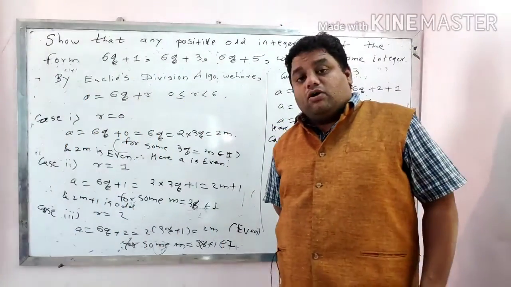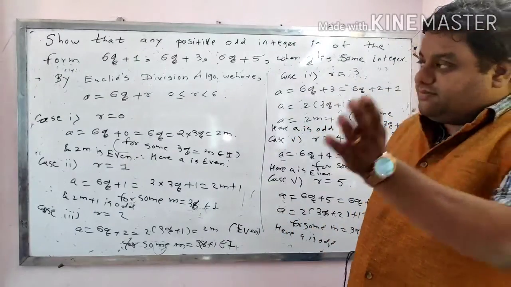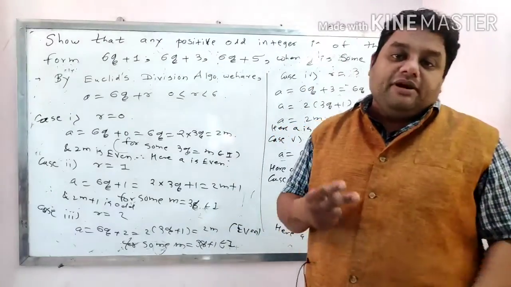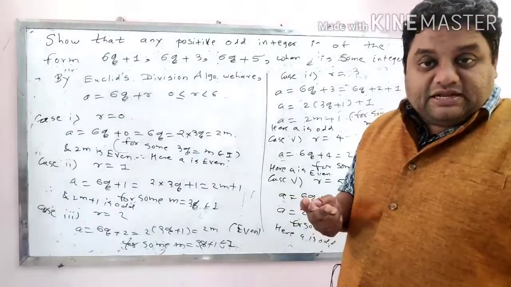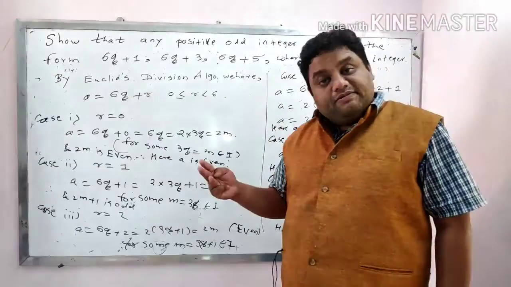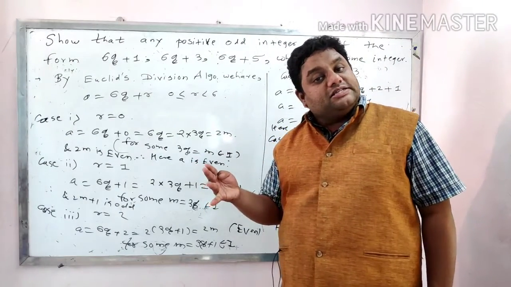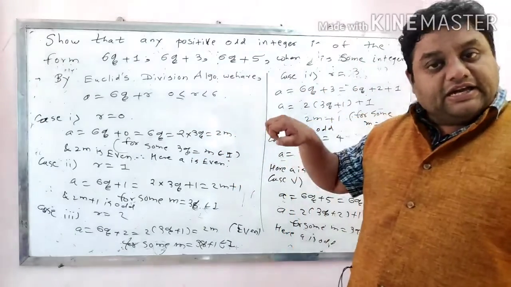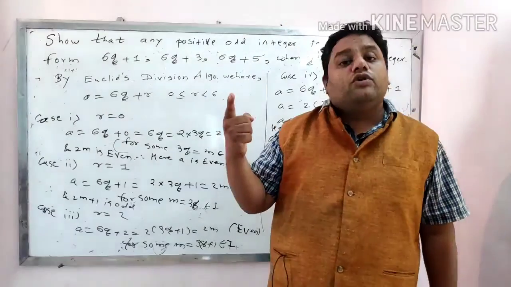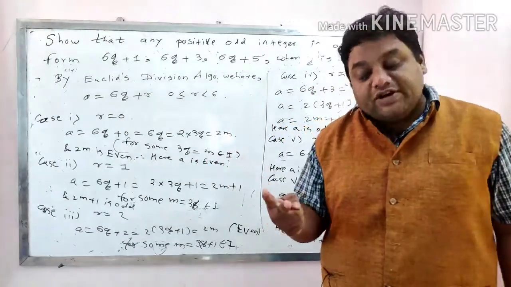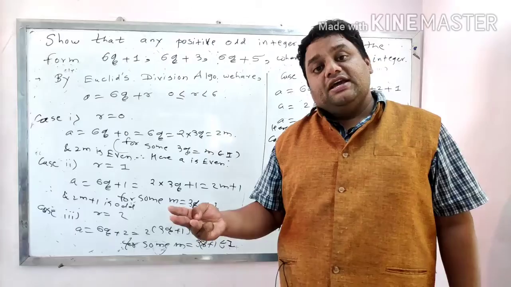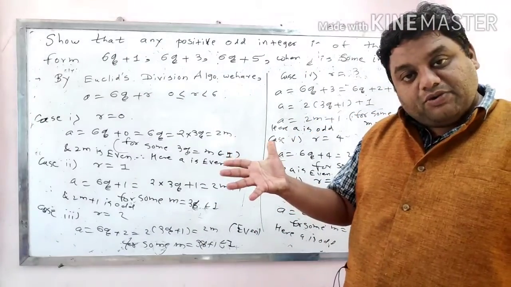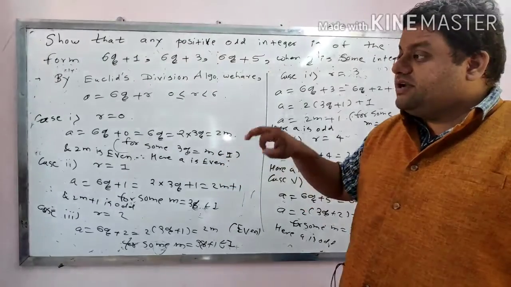Now, if I talk about any number divided by 6, we start from 7. Suppose 7 divided by 6, then the remainder is 1. 8 divided by 6, the remainder is 2. 9 divided by 6, the remainder is 3. 10 divided by 6, the remainder is 4. 11 divided by 6, the remainder is 5. 12 divided by 6, the remainder is 0. Again, 13 divided by 6, remainder is 1. 14 divided by 6, remainder is 2. 15 divided by 6, remainder is 3. 16 divided by 6, remainder is 4. 17 divided by 6, remainder is 5. And again, 18 divided by 6, remainder is 0.